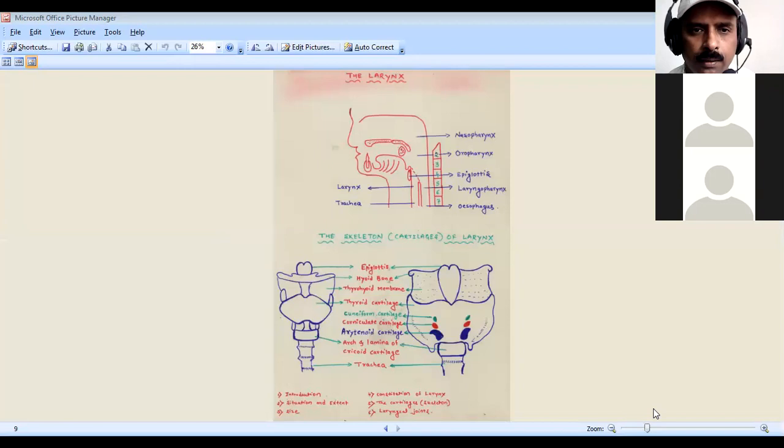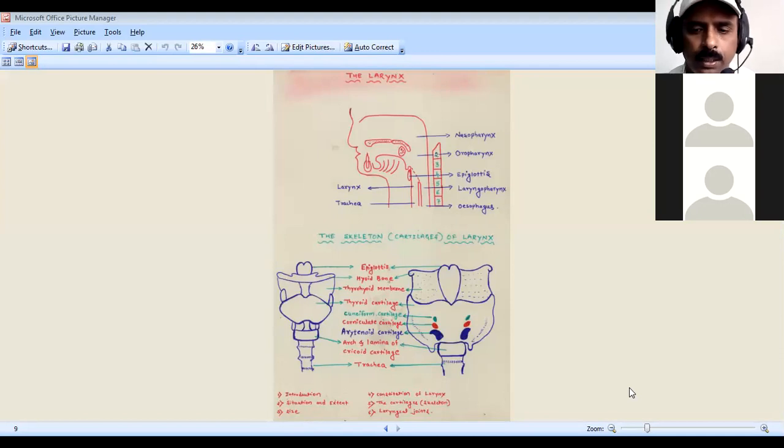You have to tell the boundaries of the three parts and the important features of the nasopharynx, oropharynx, and laryngopharynx. That all you have to remember. So all this is included in the pharynx.